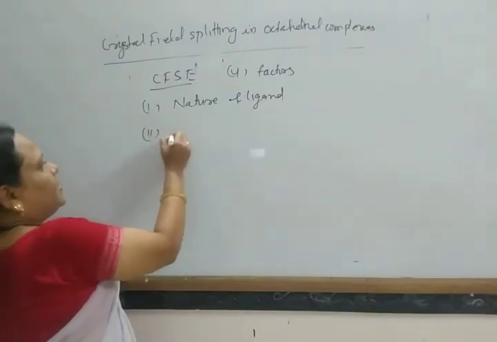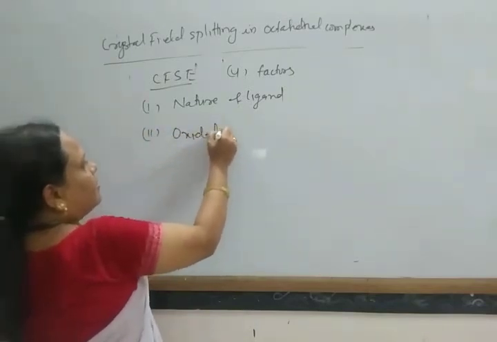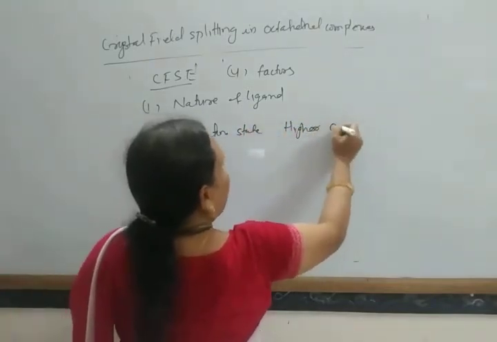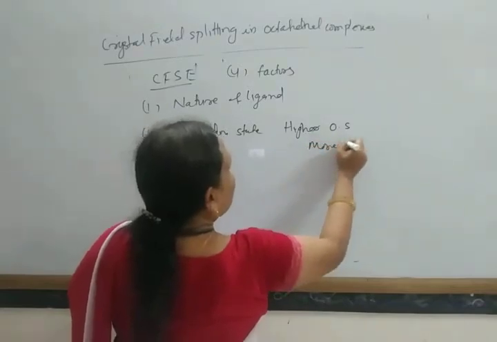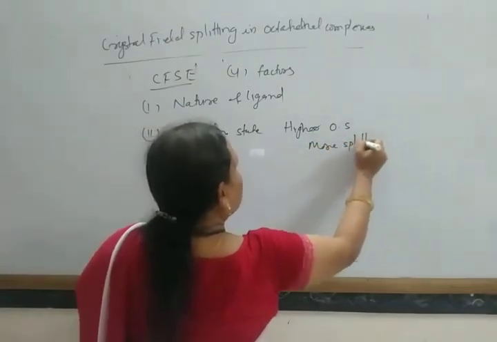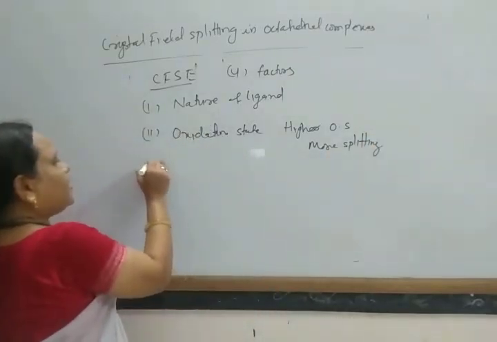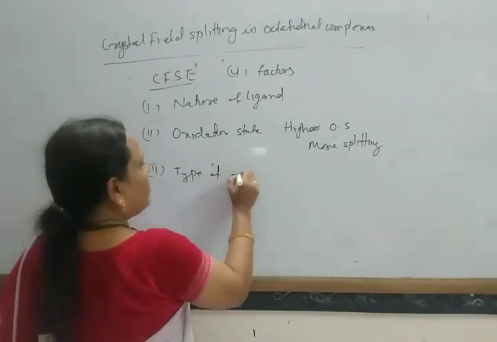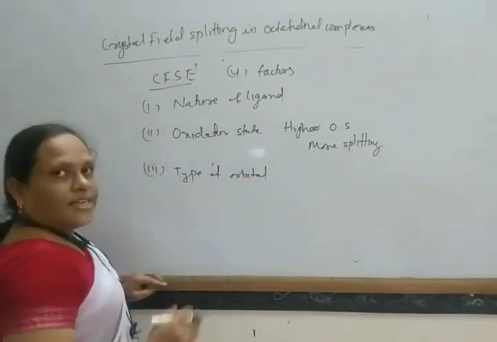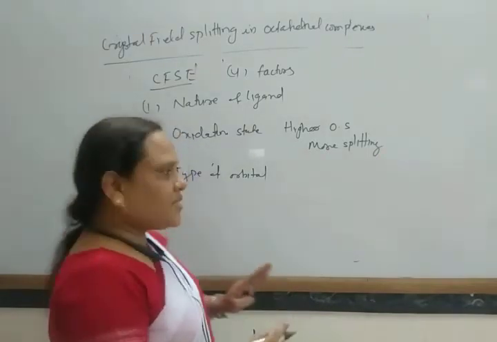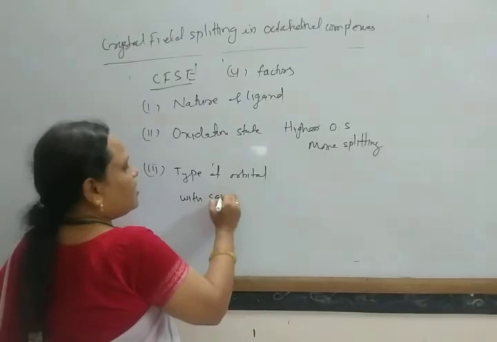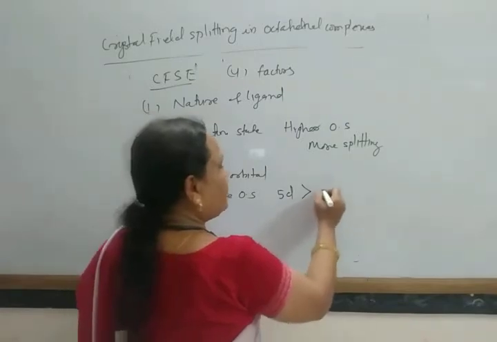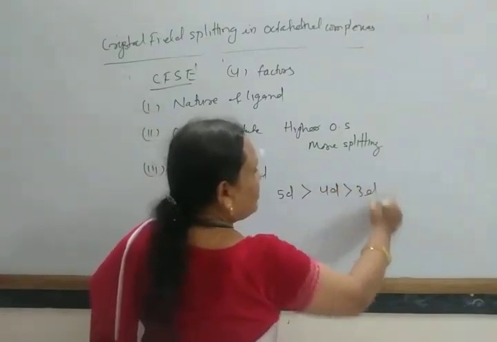And another, that is the oxidation state. Higher oxidation state, more splitting. And another factor, that is type of d orbital. Suppose we consider 3d, 4d and 5d with the same oxidation state, 5d has more splitting energy than that of 4d, than that of 3d.